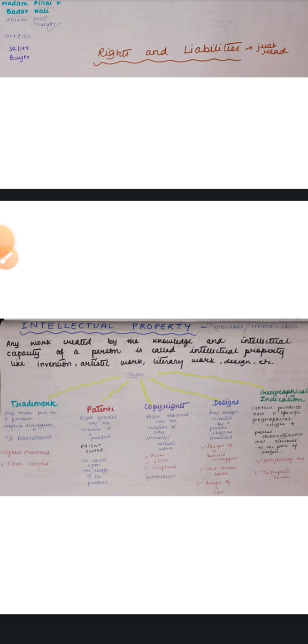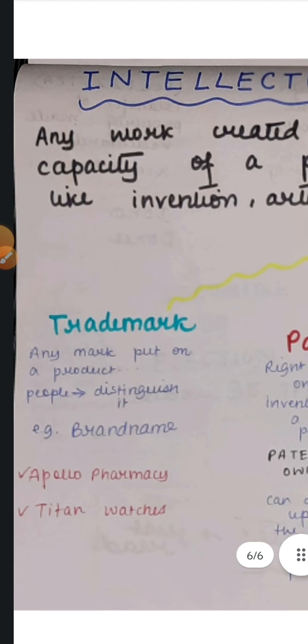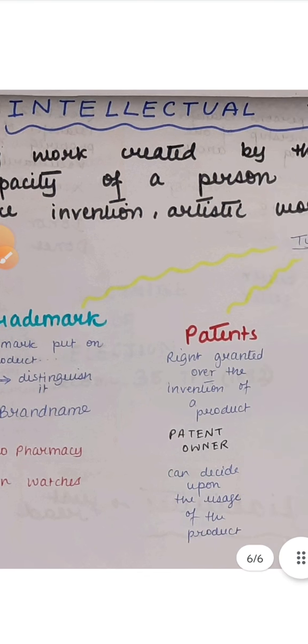And there are different types of intellectual property: patents, trademarks, copyrights, designs, geographical indications. Let's do it one by one. What's a trademark? Trademark is any mark put on a product so that people can easily distinguish it from other products is called a trademark. A simple example will be a brand name. There are famous brands like Lakme. They're trustworthy brands. Or for instance, Apollo Pharmacy, Titan watches. These are all trademarks. We can easily distinguish other products from these renowned brands. They make the products reliable to us.